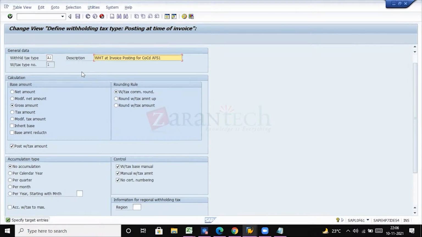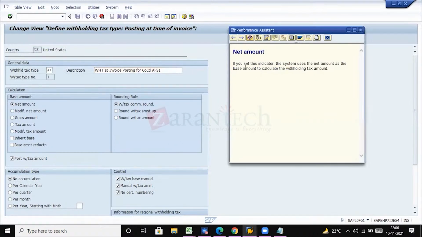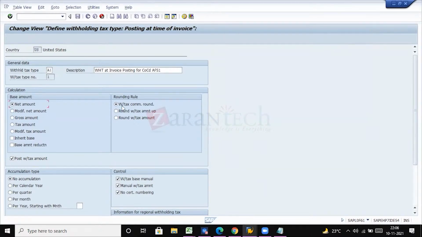And also, for example, any discounts, net in the case of discounts. Net amount as the base amount for calculating the withholding tax. Okay, discounts will be deducted. I mean, whatever is supposed to be deducted from that invoice, first it will deduct all, and then on that TDS will be deducted. Okay, are you following?